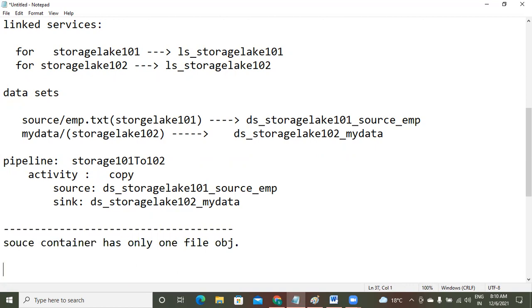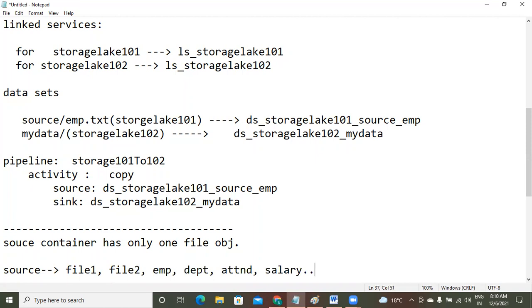But if your source container is like this: I have file 1, file 2, EMP file, department file, attendance file, salary file. In this way, I have different files.